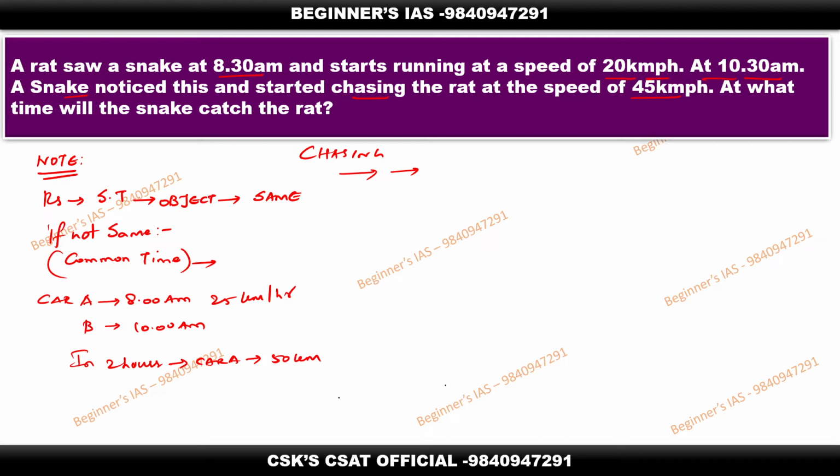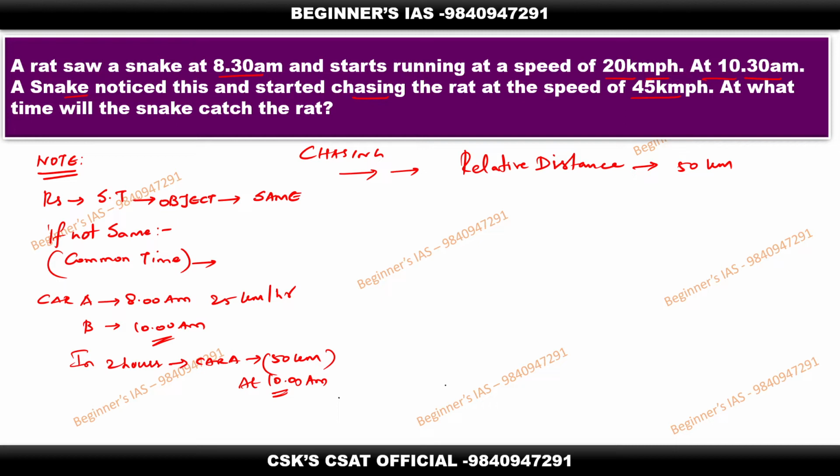So therefore at 10 a.m. it reaches 50 kilometers, and you need to take that 50 kilometers as the relative distance. Please make note of this concept. This is very important. The relative distance is nothing but 50 kilometers, since we are noticing from 10 a.m. Then obviously we need to calculate the relative speed with respect to these things. Hope you all understood the concept first. Then we will move on to the next problem.